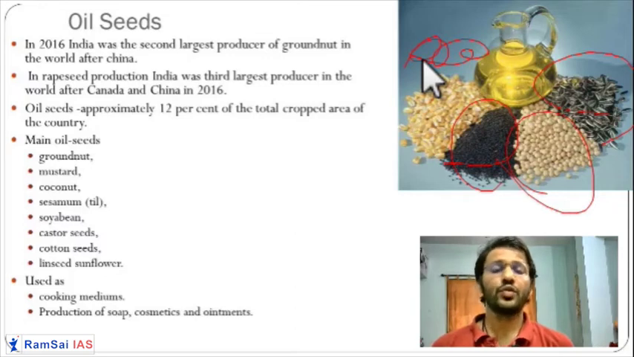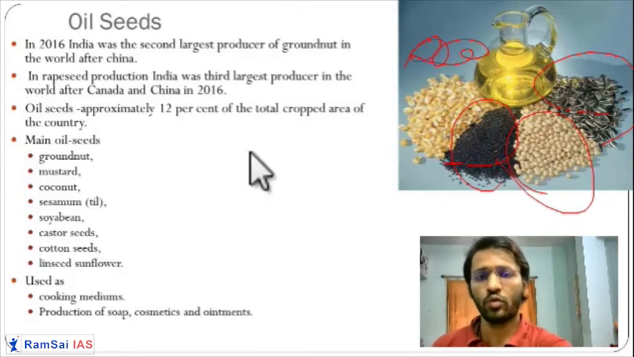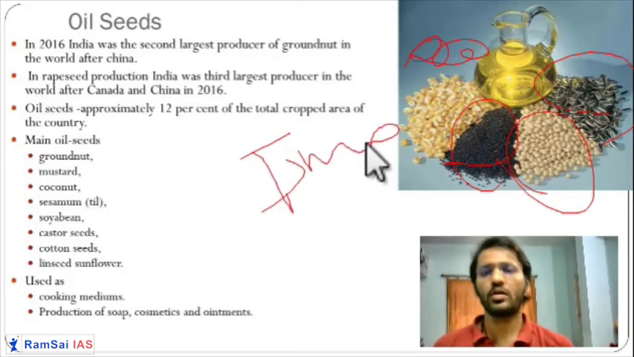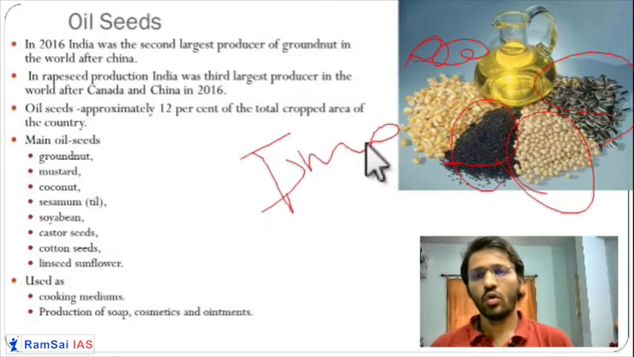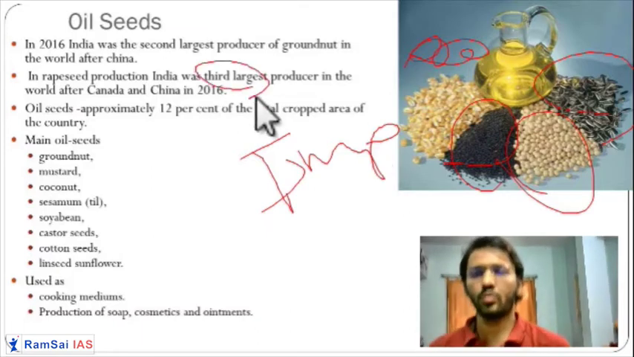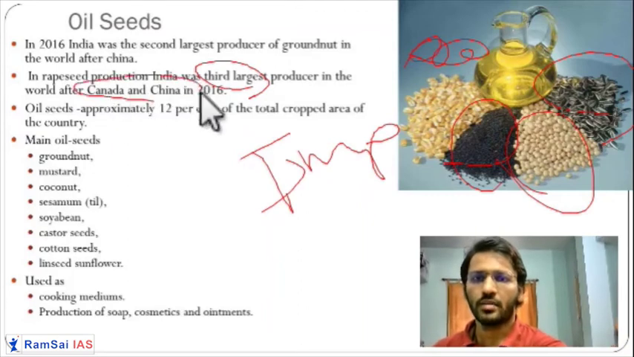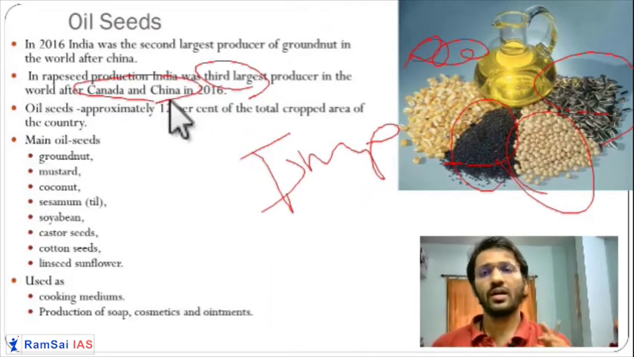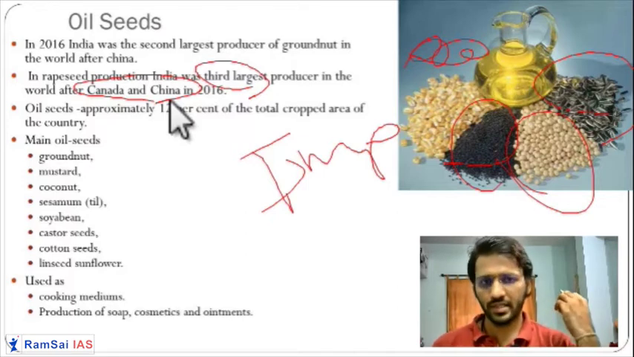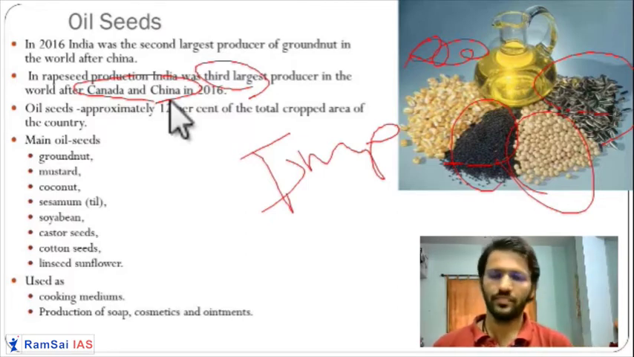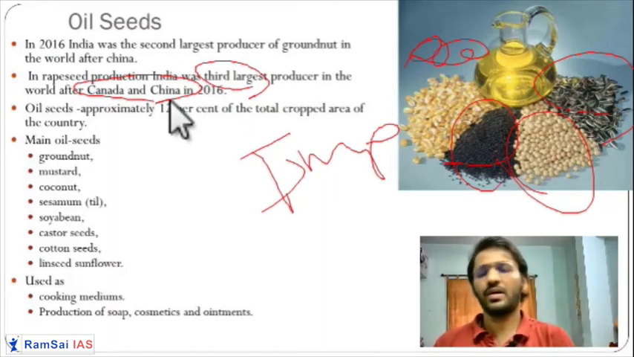So we have a huge requirement of oil. India cannot produce its own oil, so we have to import lots of oil from other countries. We are the third largest producer of the world after Canada and China. We cannot do without our oilseed because it is very much part of each and every activity. Whatever purpose we have, bathing, eating, medicinal, we use oil.